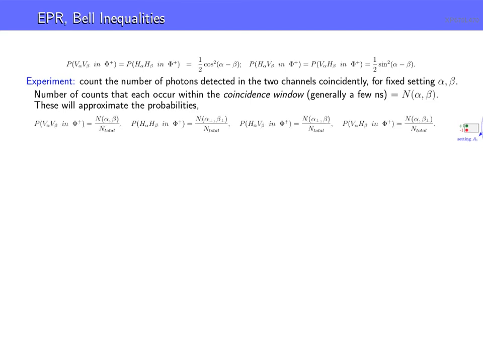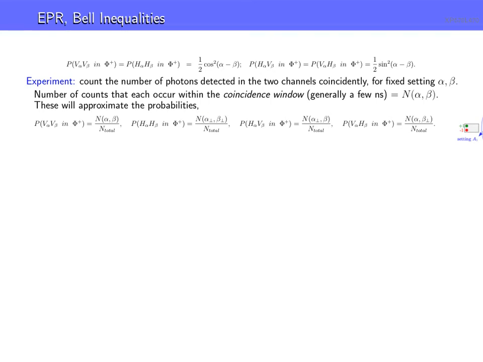So again, for VV, we get n alpha beta over n total, over all the runs in this particular experiment, where we can look at all these different outcomes. The angles alpha and beta are fixed. But the next one is HH, which we call alpha perpendicular, beta perpendicular. Remember, because H is perpendicular to V, that's what this tells us.